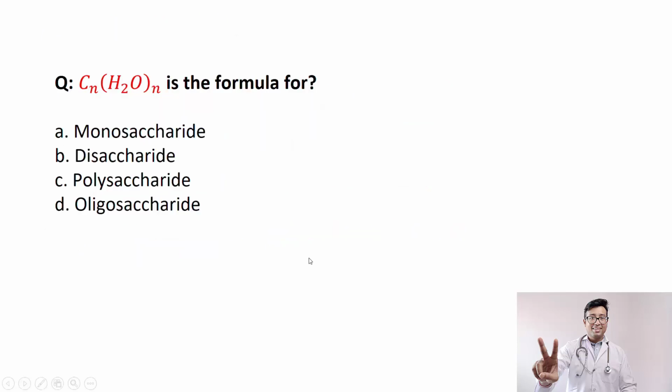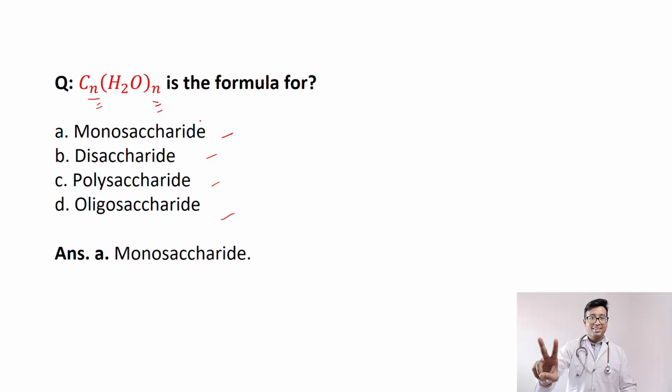Now before going any further, a quick recap of these last two slides. CnH2On is the formula for, if you have the options mono, di, poly and oligosaccharide, of course the answer will be monosaccharide, because in case of monosaccharide only these two are the same. In all other carbohydrates these are different, m and n are different. Now we will discuss in short in this slide, and also another slide at the very end.